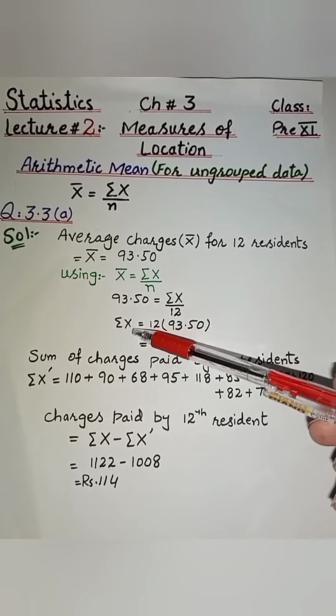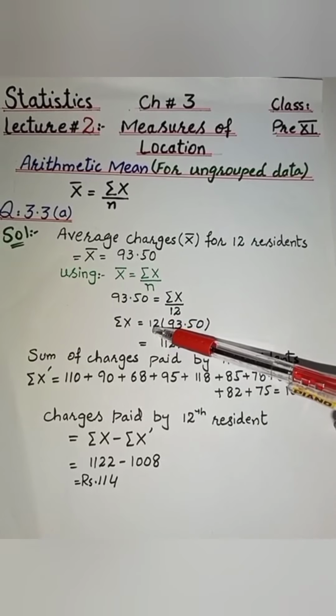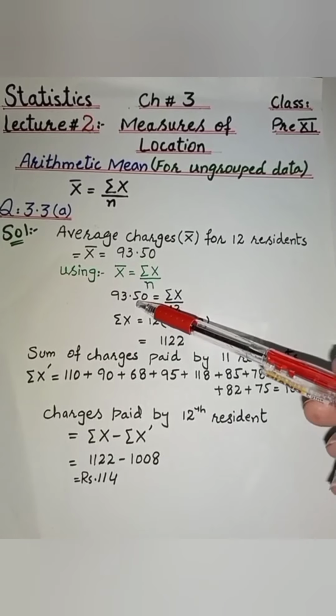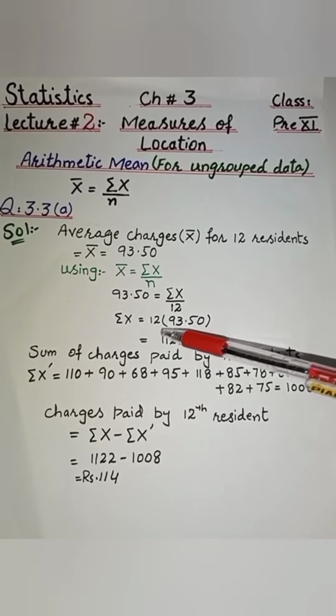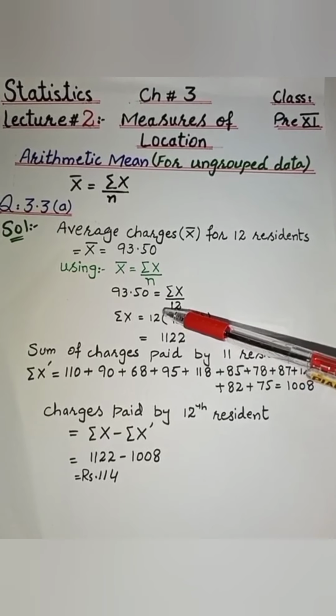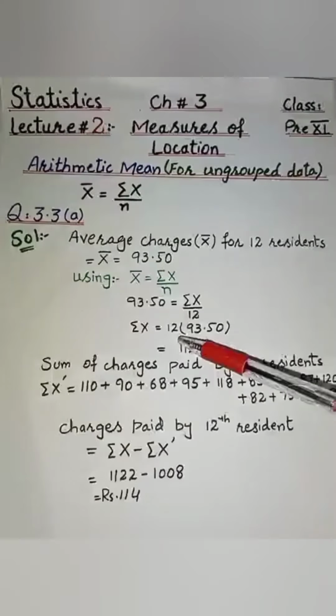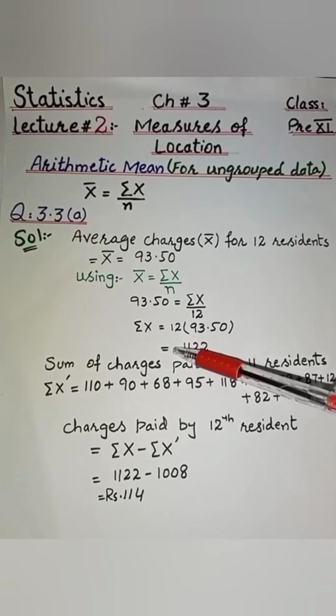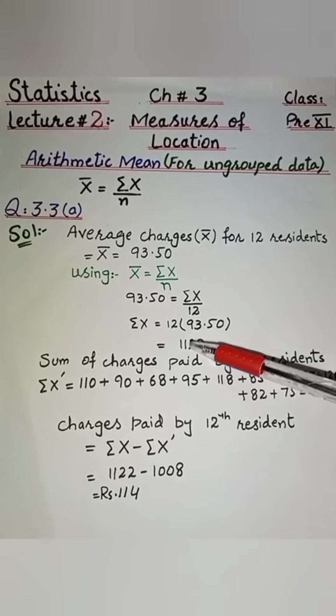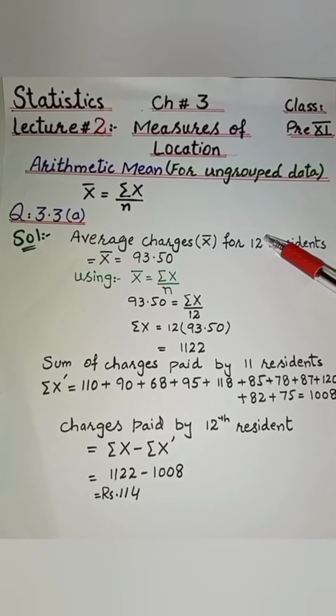So we have to find sum of x. We multiply 93.50 by 12 and we get 1122. So this is the sum of charges paid by these 12 residents.